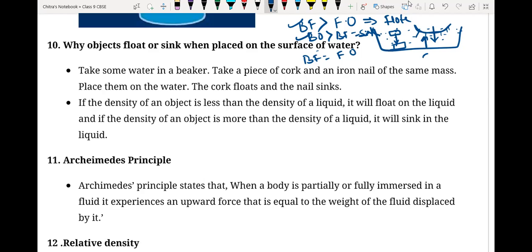Suppose we take the boat example again. Here we have the water and here we have an iron ball. It is going to sink at the bottom. If you make a boat of that same metal, same mass, but the surface area is quite less, will it sink, will it float, or is it going to be submerged only like this?